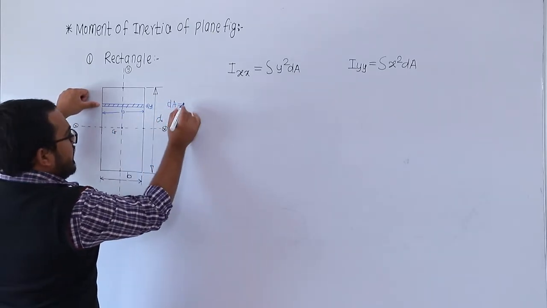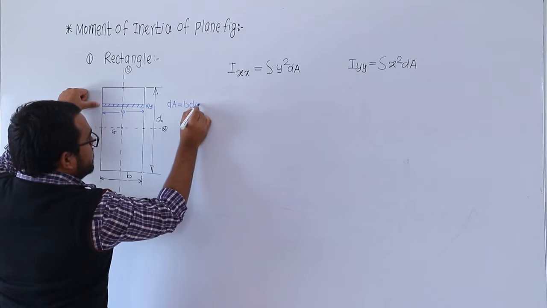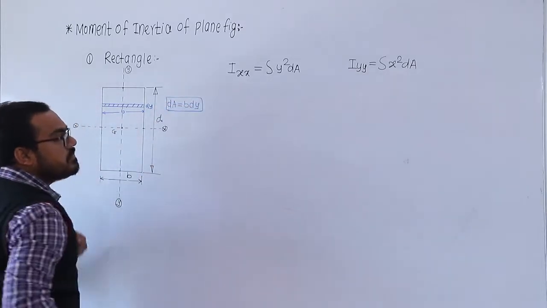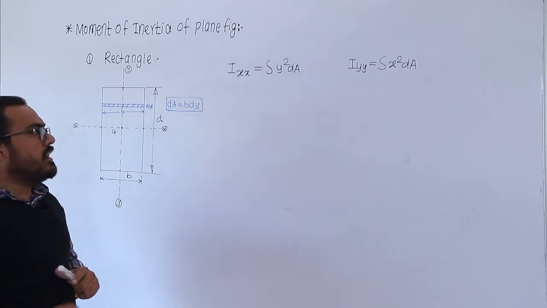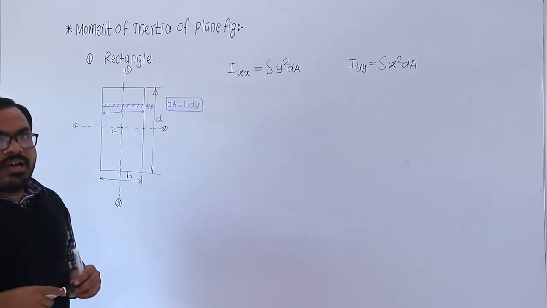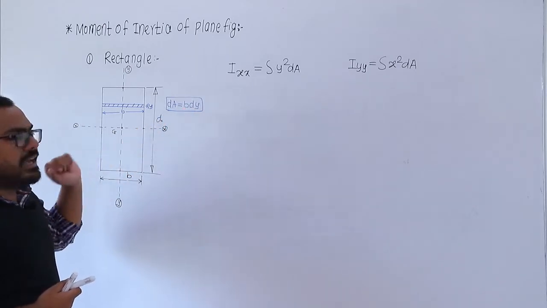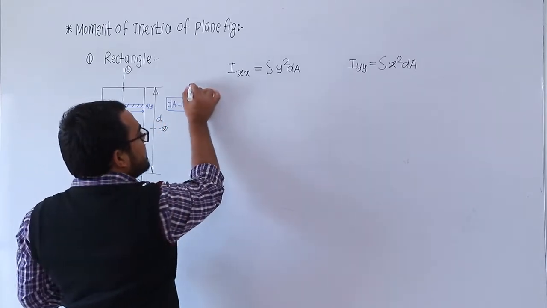What is the area? Area is b into dy. So this is the elementary area. So first find out the second moment of this elementary area about the x-axis. सुरुवातीला काय करायचं आपल्याला बघा.